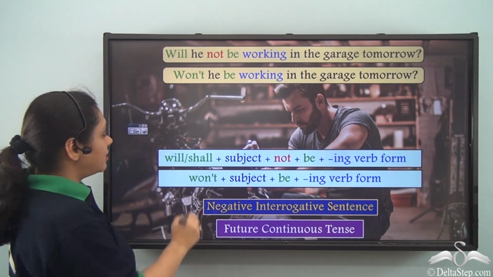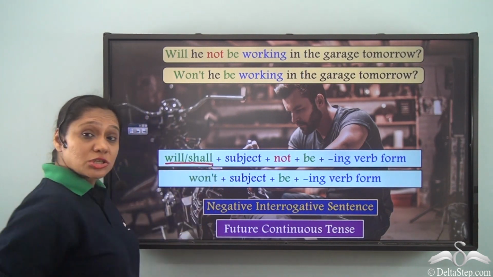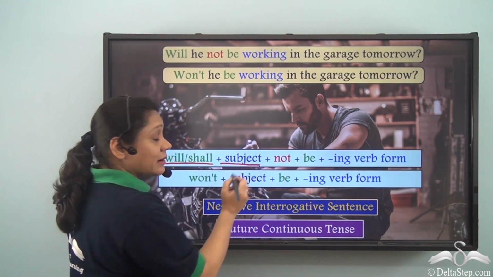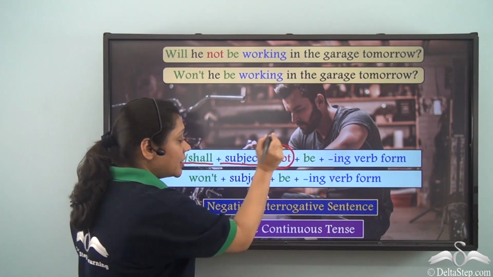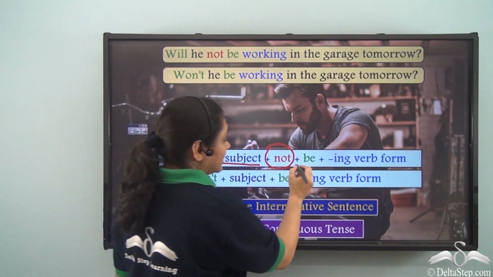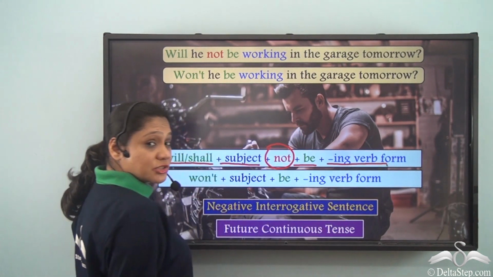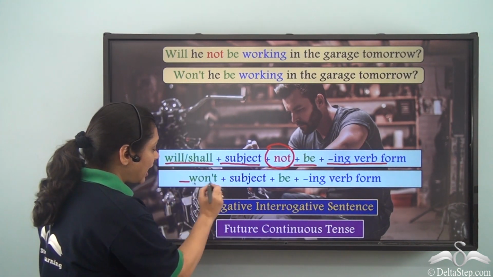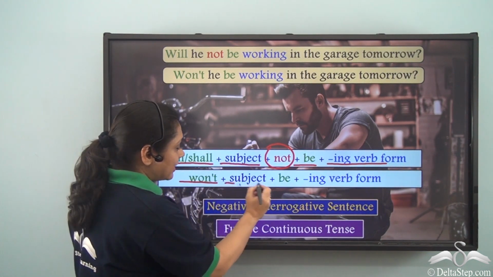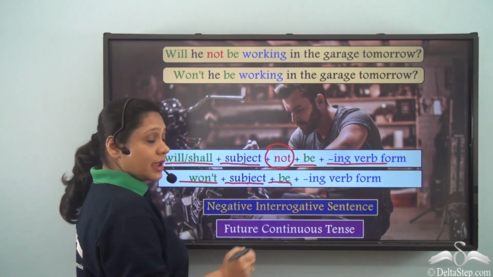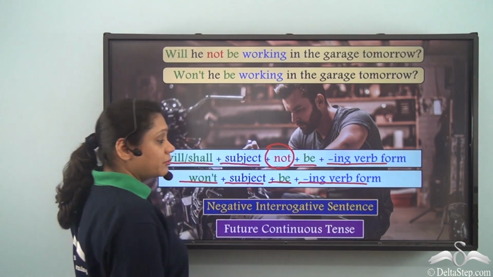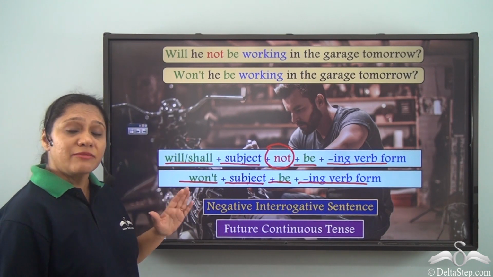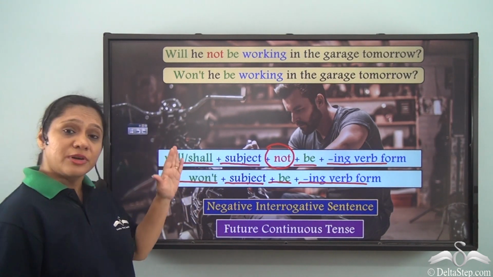What are they? We can either use will or shall followed by the subject, followed by the negative word, then be and then the ing verb form, or we can use the contracted form to write won't followed by the subject, followed by be and then the ing verb form. Remember, we never use the contracted form of shall not.